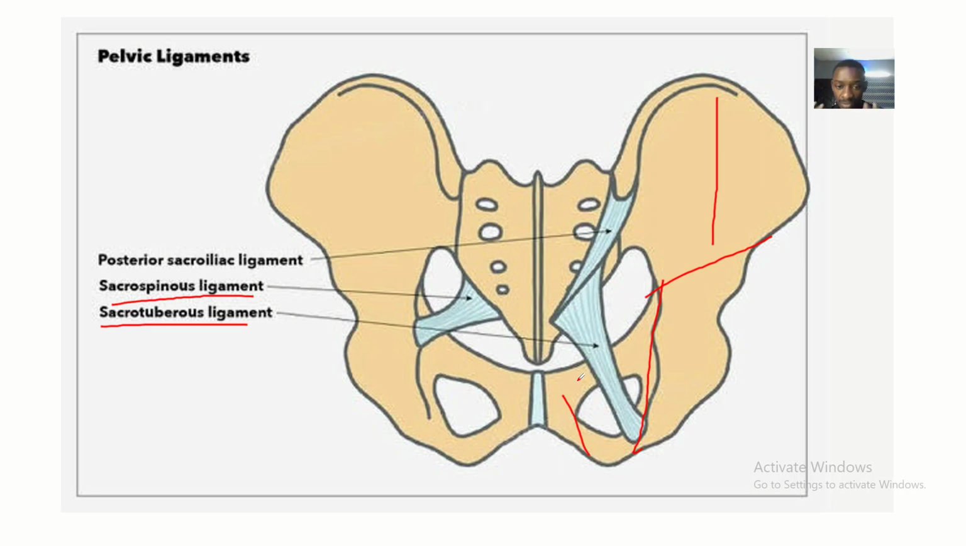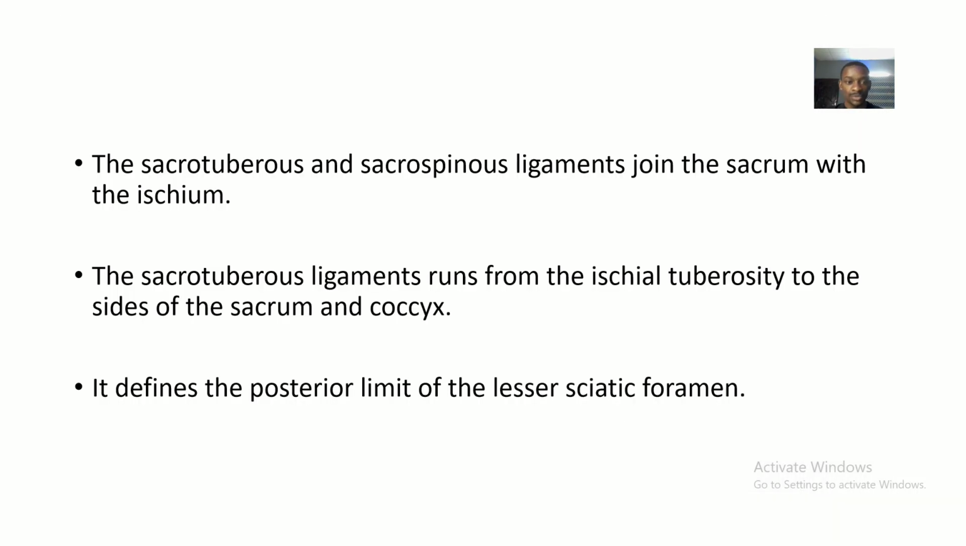If you observe these ligaments, you can see that they are posterior to some important spaces. You can see that the sacrospinous ligament is posterior to the greater sciatic foramen, while the sacrotuberous ligament is posterior to the lesser sciatic foramen. That's what makes these two ligaments special, and that's why we are studying them today.